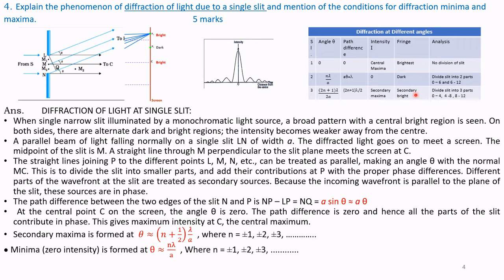This is also shown in the graphical representation. Central maxima occurs here at the central point. This is the brightest spot, and secondary maxima are on either side, and minima are at these points, where the amplitude is 0.